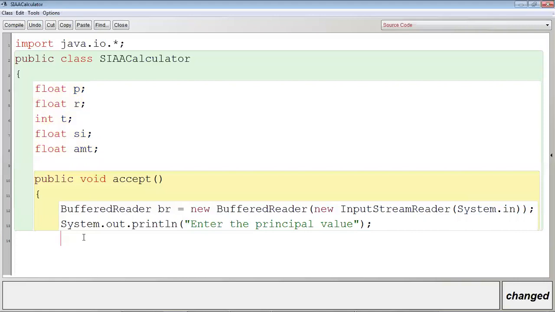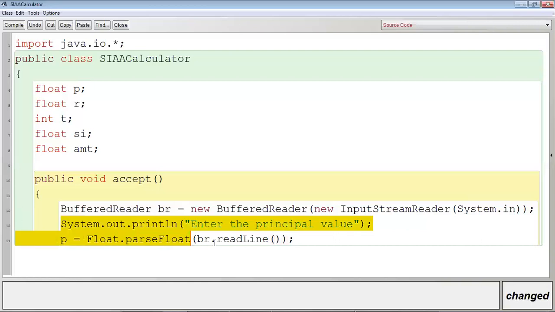Clear? So simply I have to write here p, because it is already declared on the top of the program. So p is equal to a float type value now. So I will write Float.parseFloat, and then let me write br.readLine. Clear?